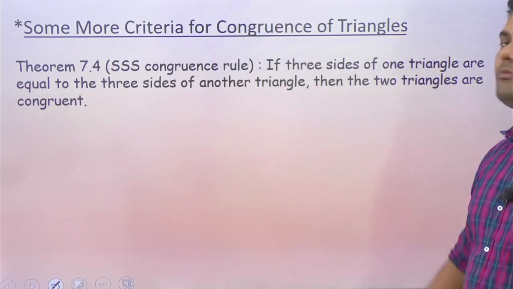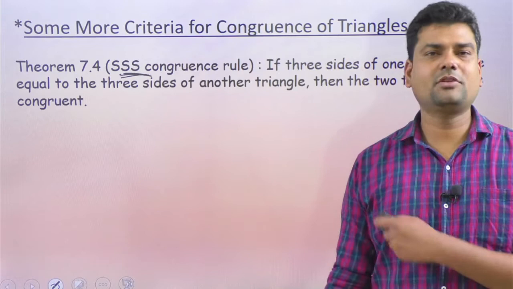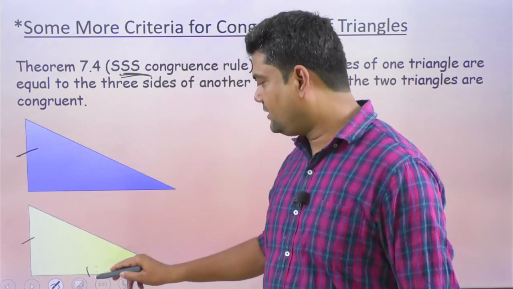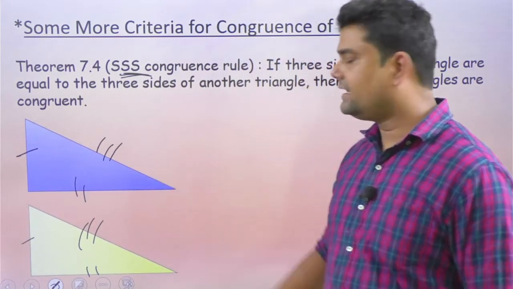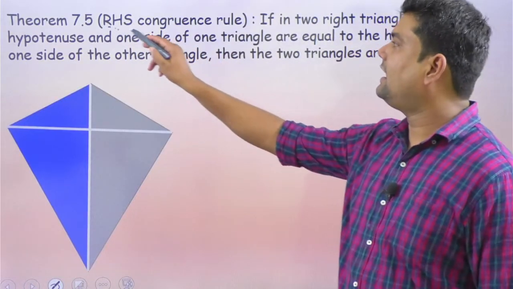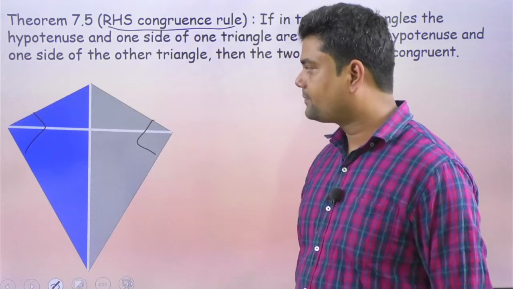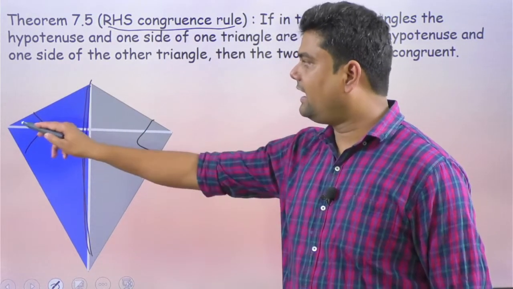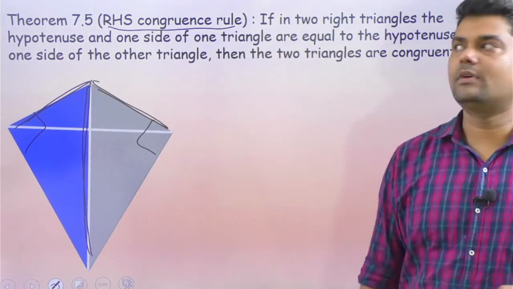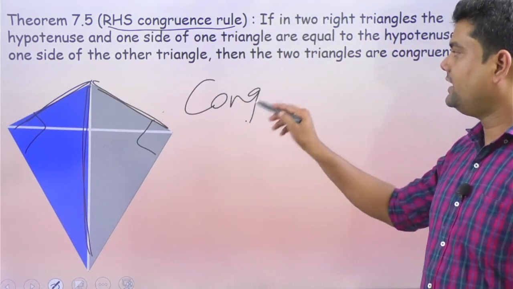Next we have a few more criteria, like the side side side criterion. If all three sides are equal, then the triangles are surely congruent, there is no doubt about it, so there is no use explaining it. If all three sides are equal in measurement, then yes my friend, these two triangles are congruent. Next, the right angle hypotenuse side congruency rule. Suppose that is a right angle triangle and that is the hypotenuse. Then we have to see any one side. The right angle is the same, the hypotenuse is the same, and if any one side is also equal, then the triangles are congruent.